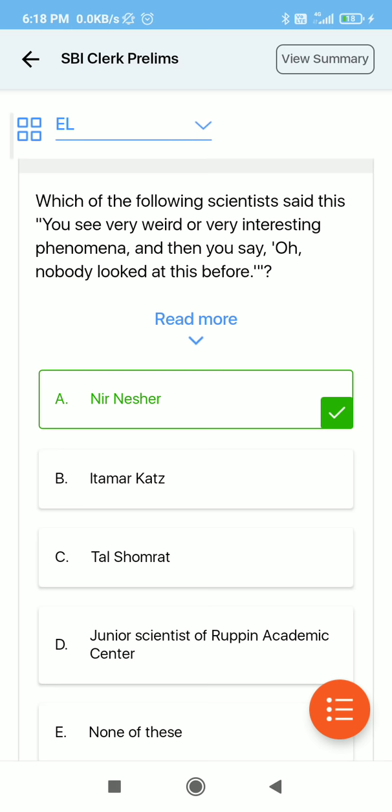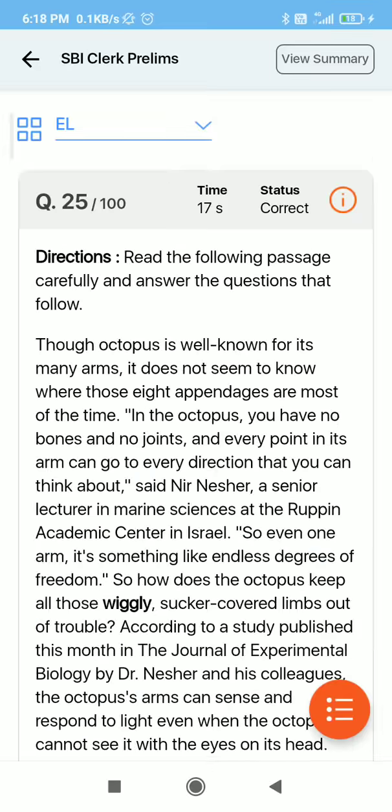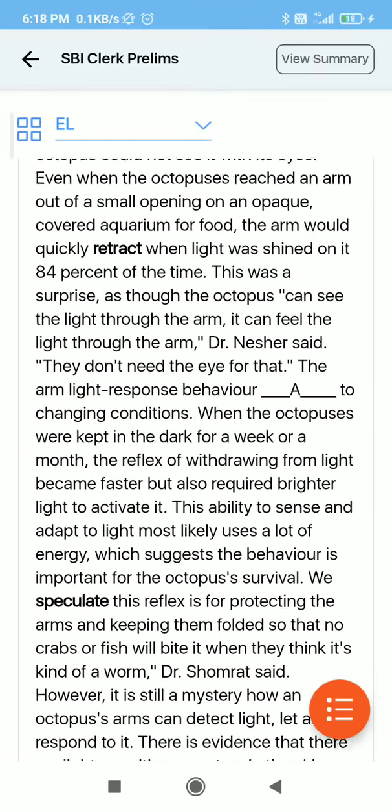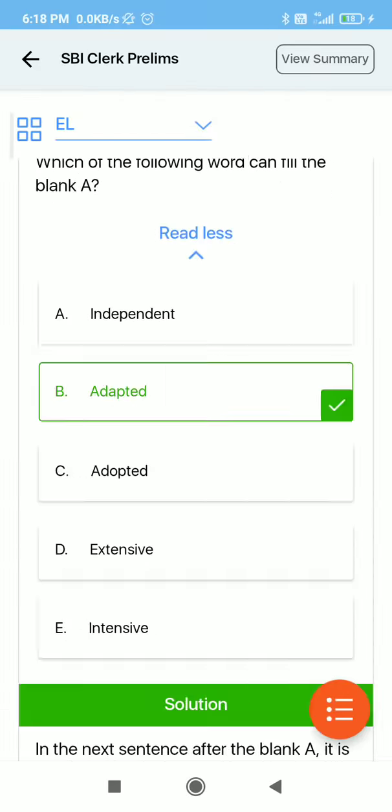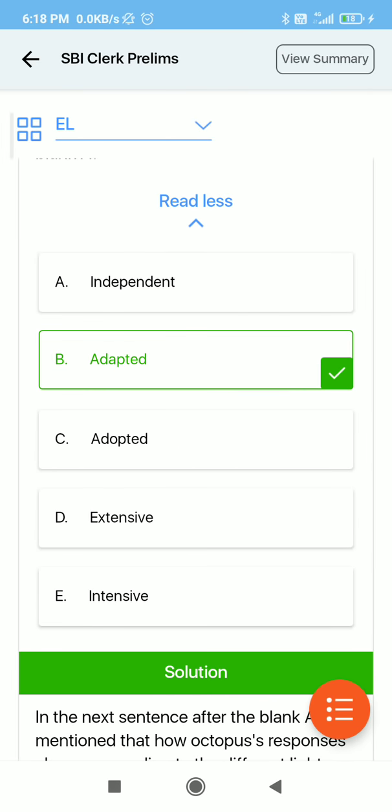Now in this sentence we have to tell whose words these are. So it was an easy question. Now there are some fill in the blanks also, like which word can fill A. Now what we have to do is, these words are given, and we have to write the meaning of all these words, if our answer is wrong, and if our answer is right also.